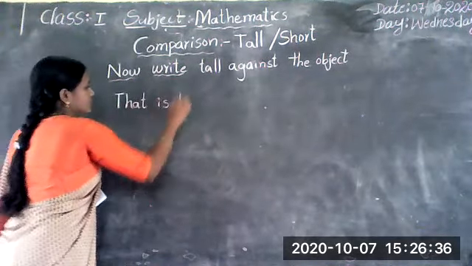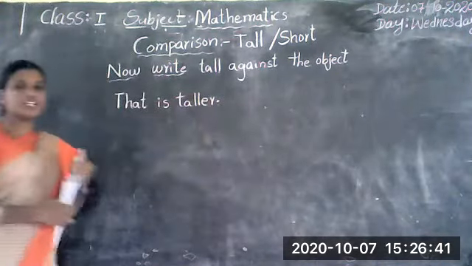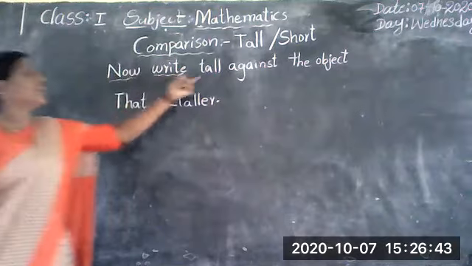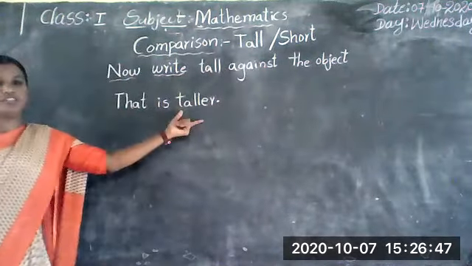Look at the board, children. Now write tall against the object that is taller.